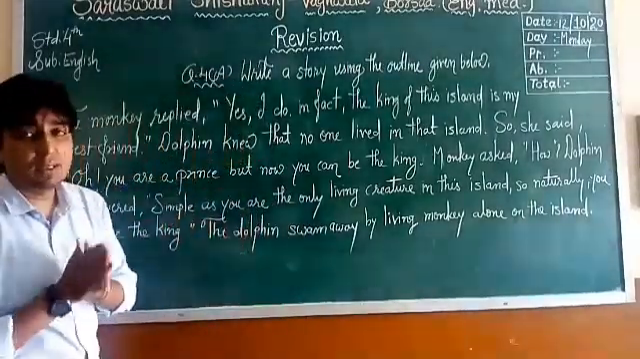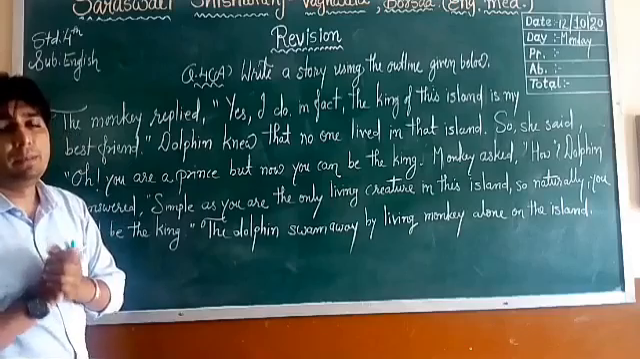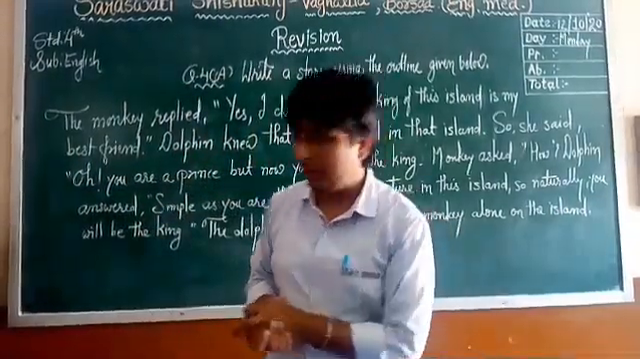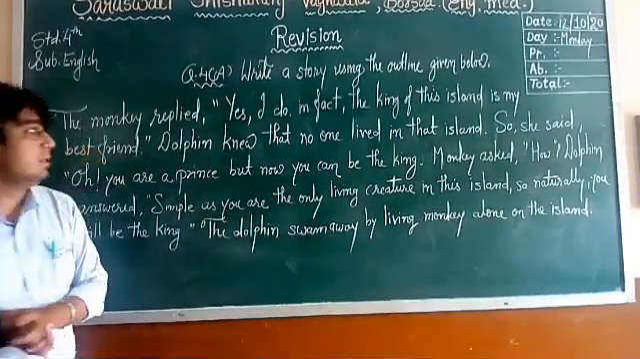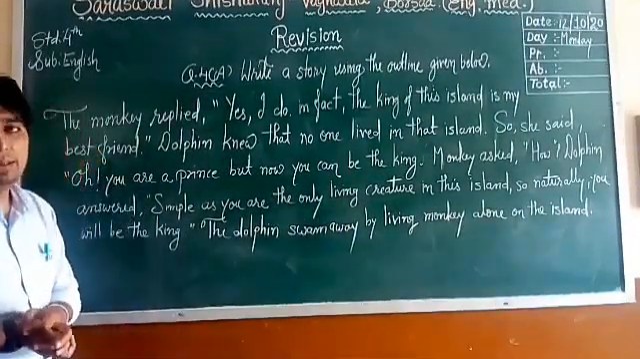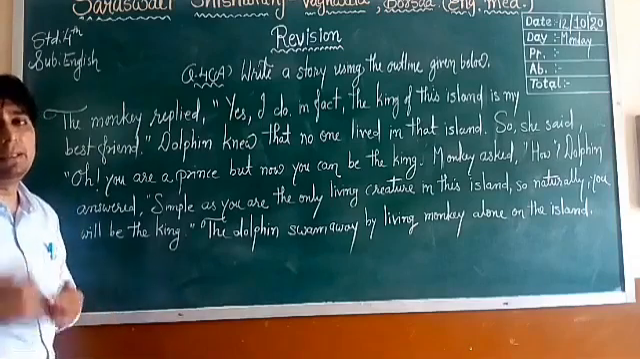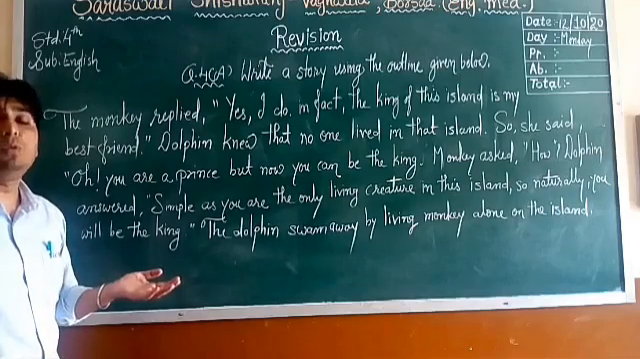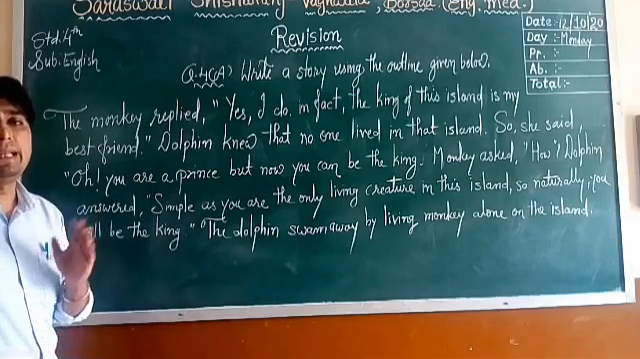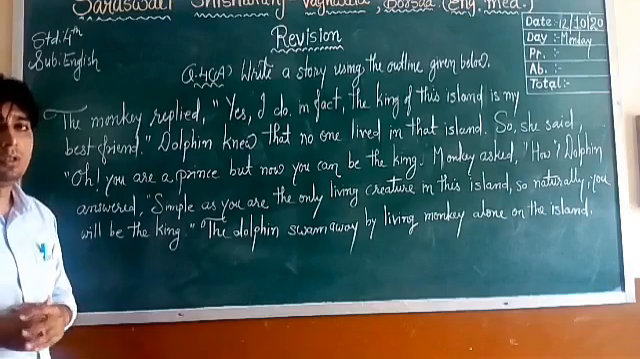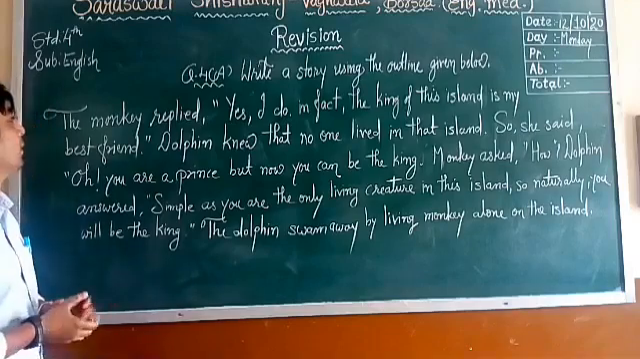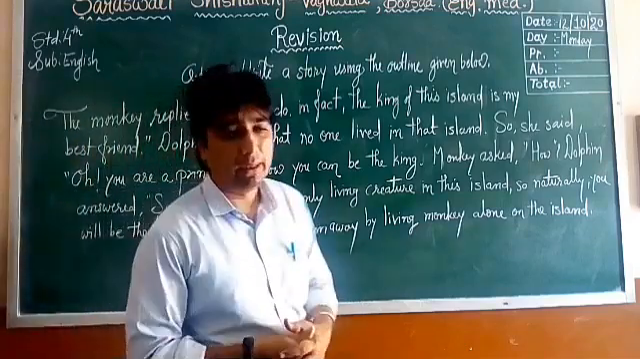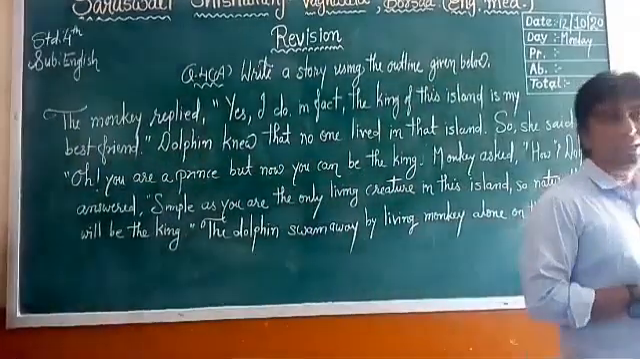right? So that was the story of the two main characters, the dolphin and the monkey. The monkey was lying, but at the end the monkey realized what he had done, but that was too late, because by then he was alone. So don't lie, right? So that was the story of the dolphin, the sailor and the monkey. I hope that you have understood it, right?